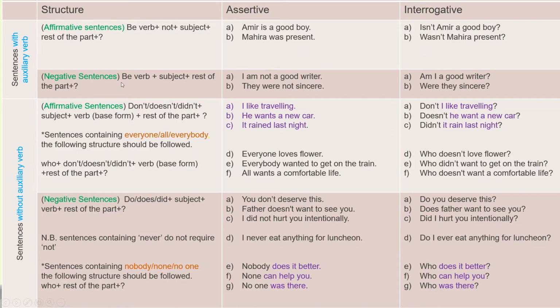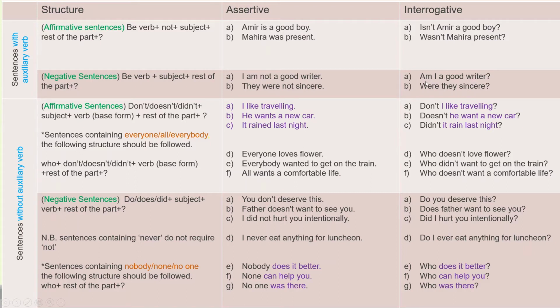So in case of negative sentences, the structure is be verb plus subject plus rest of the part. Example, I'm not a good writer. They were not sincere. And their interrogative forms are: am I a good writer? Were they sincere?